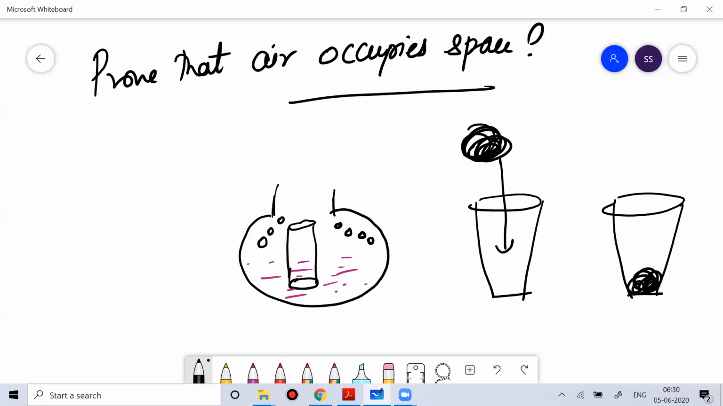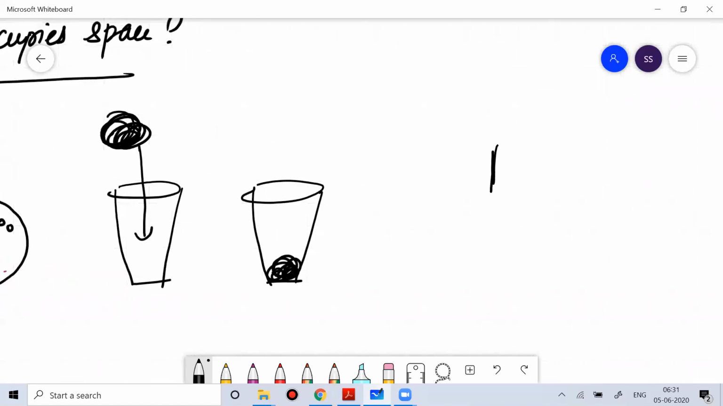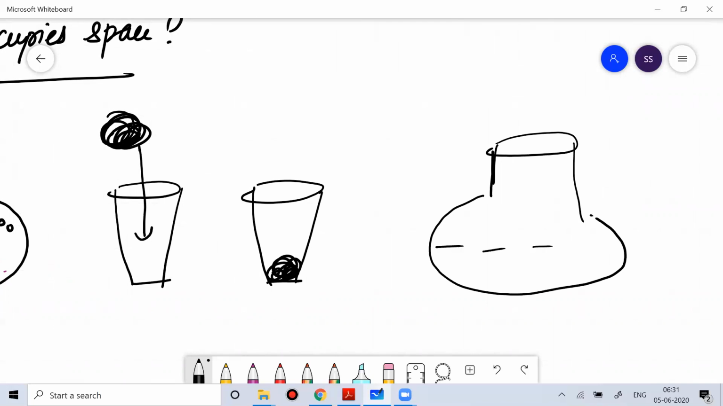Now put this glass having this tissue paper inside this beaker, where water is filled. If you put this glass inside this water beaker with the tissue paper inside, you will notice that when you take out the glass and touch the tissue paper, the tissue paper will not become wet. Why?